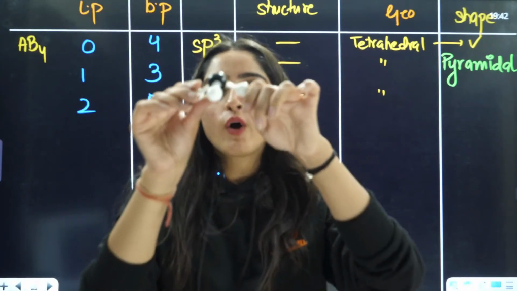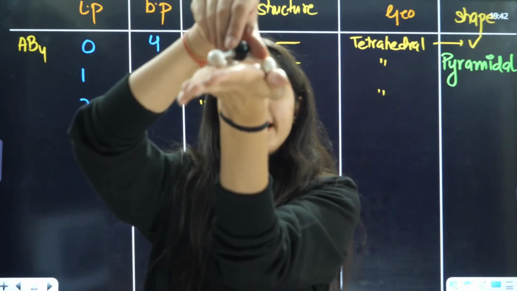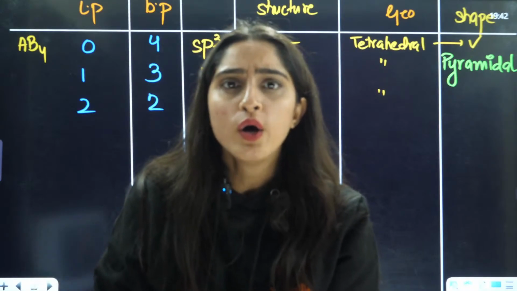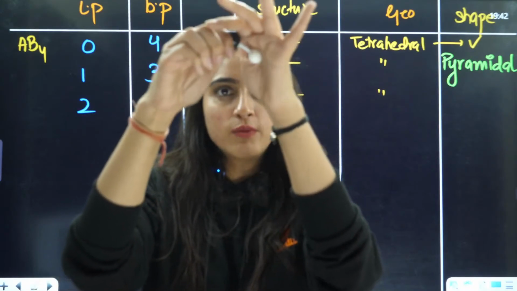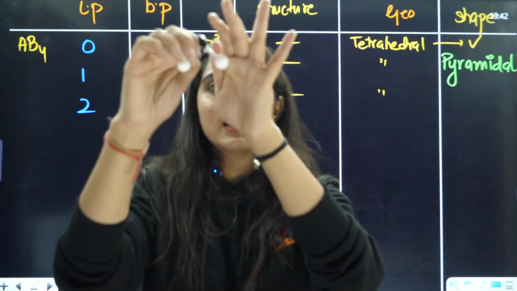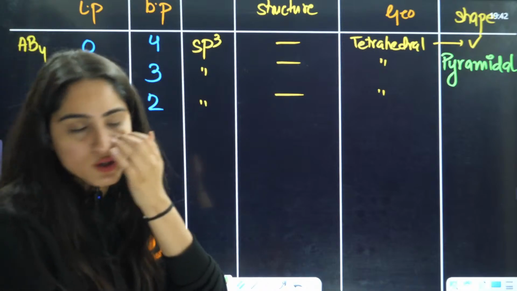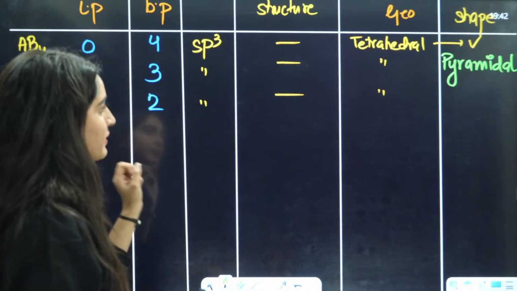When you are ignoring it, is it in one plane? No, it has an angle more than 120. So this is basically a kind of pyramid. Yes, very good, Satvik. So the answer is going to be pyramidal.